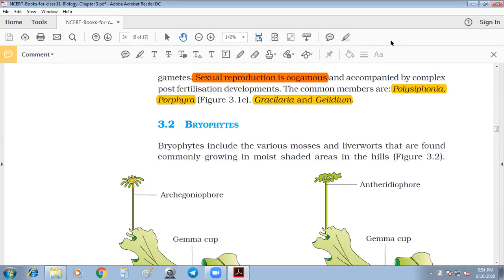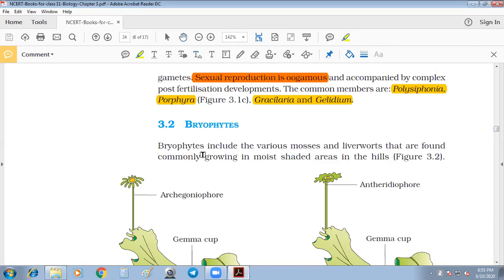The two sex organs are the antheridium and the archegonium. The male sex organ is the antheridium, which produces antherozoids. It shows oogamous sexual reproduction, with a large non-motile female gamete and small motile male gametes. The remaining details we will see from NCERT, which will be more interesting to learn.